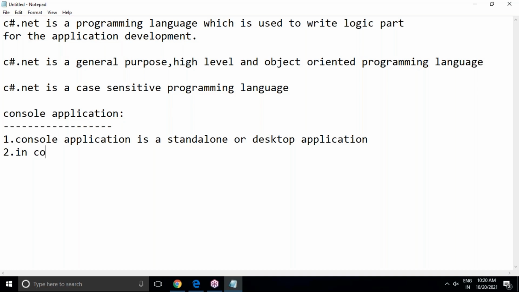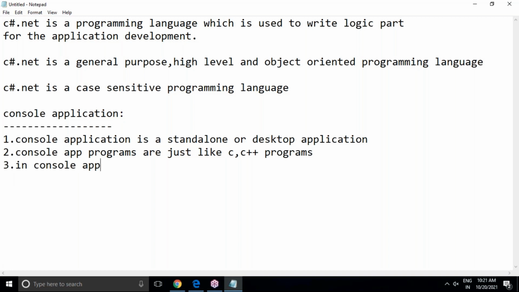In a console application, console application programs are just like C++ programs. How we write C++ programs and execute them in the command prompt, in the same way console programs also work. And in a console application, Console is a class. What class is it?